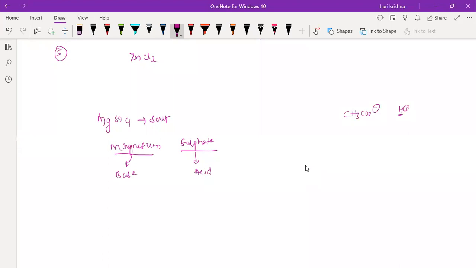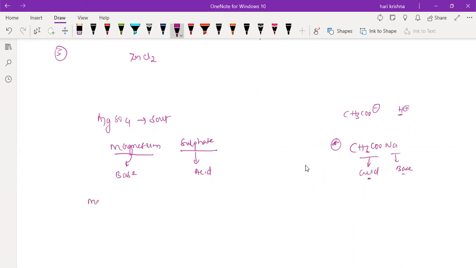If you combine it with sodium, it is CH3COONa. It is reversed here. Only in acetate it will be different; the reverse will come. Good. Okay, so it will come from the base.